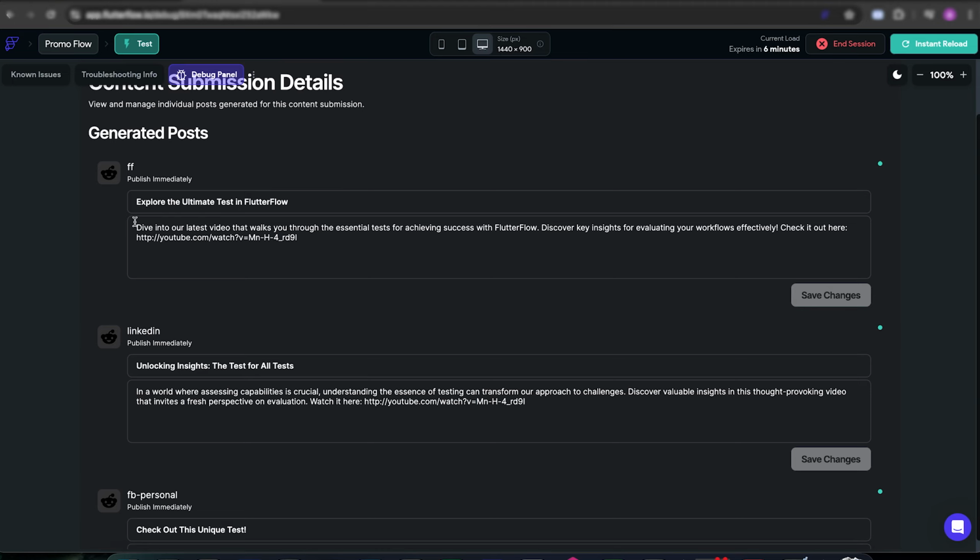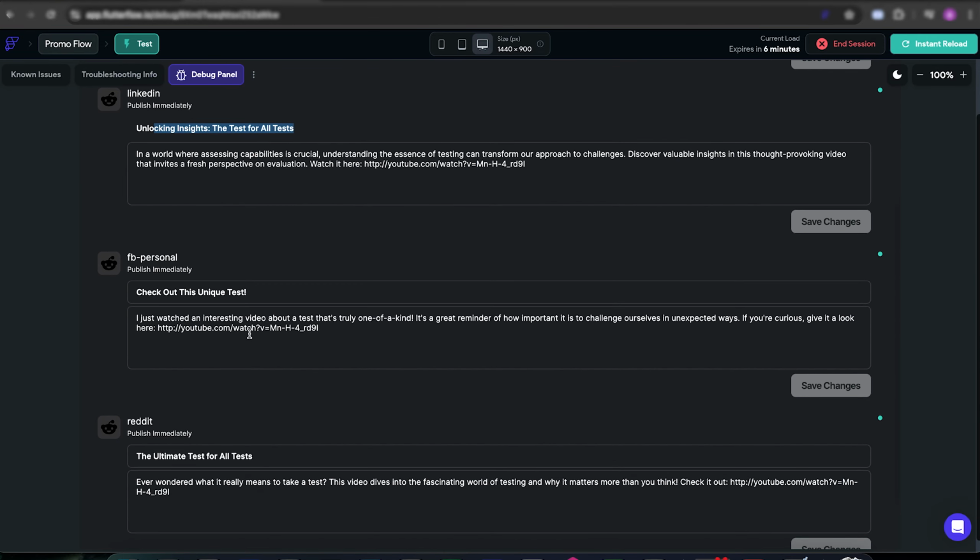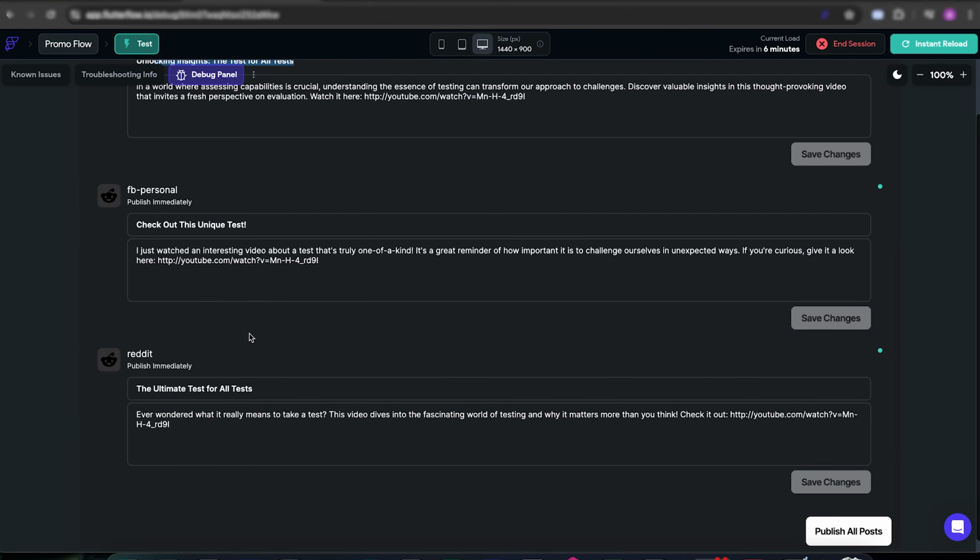So as we can see, we have for FlutterFlow, we need a label for each platform. This is ugly. Explore ultimate tests in FlutterFlow. Unlocking insights, the test for all tests. This is actually really cool. Like, I'm loving it over here. Publish posts.